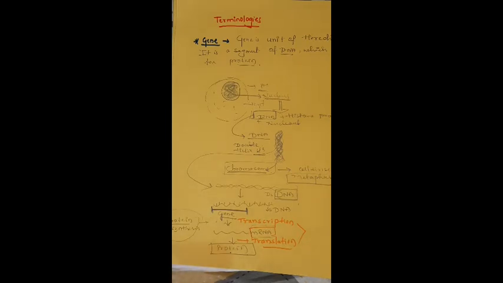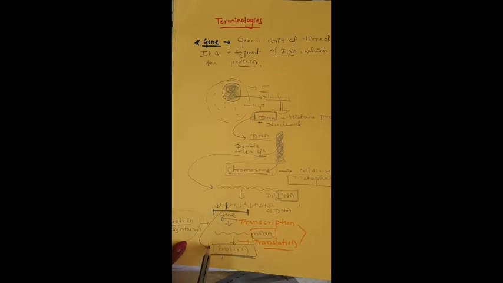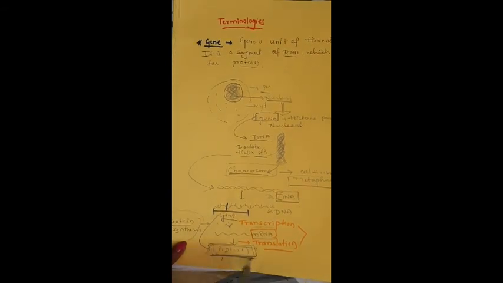That's why you just have to understand the actual meaning of gene. Gene is a part of the DNA or a unit of heredity which codes for a protein. If there is any defect in this gene, it will finally affect the protein synthesis. Or if the gene is defective, the defective protein will form. Okay, after that, next terminology, that is allele.